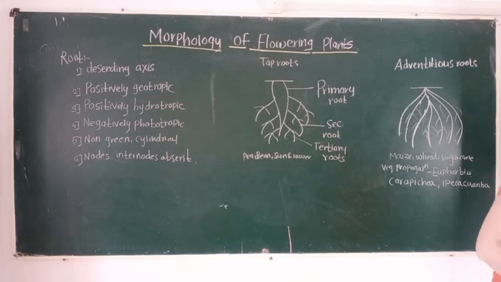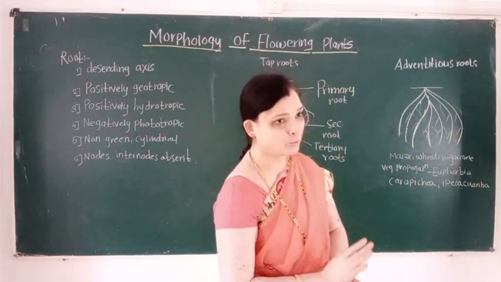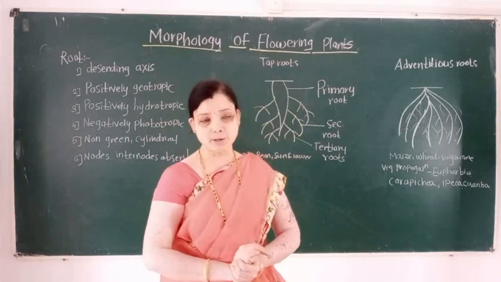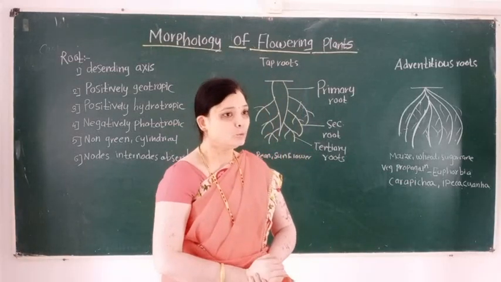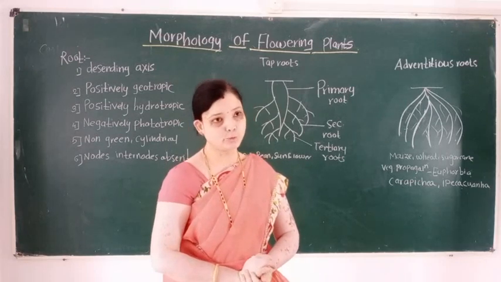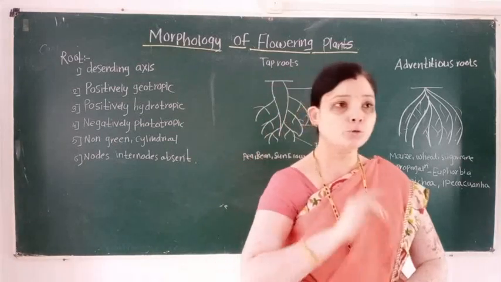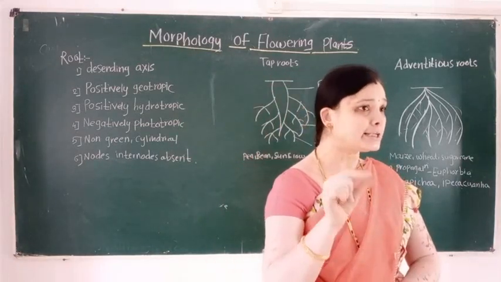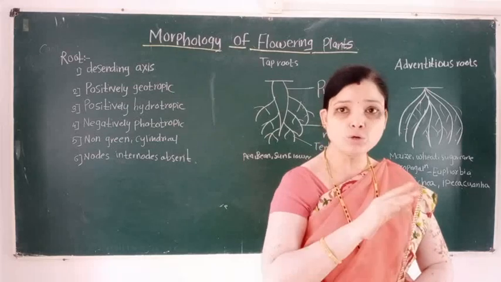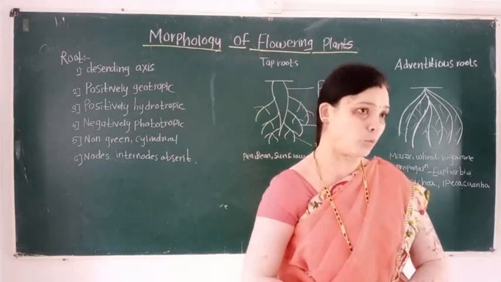Then we learn the functions of root. First function: root fixes the plant body in the soil. So what is the function of root? Root gives fixation to the plant body.